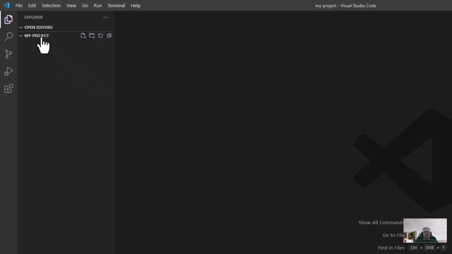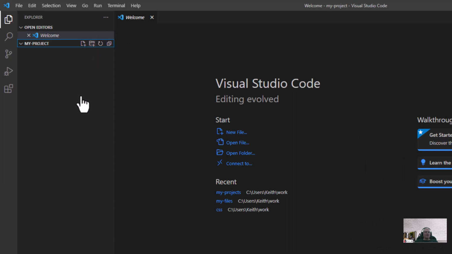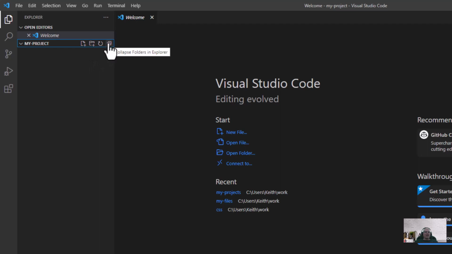Okay, so your project is here, and then to the right of it, you'll see a little icon that's for new files, another icon that is for making a new folder, another icon for refresh. So if you add a file to your project directly into your directory system, you may need to refresh it. I've never had to refresh. It just automatically refreshes for me when I drop a file in the folder. And this one right here says collapse folders in explorer.